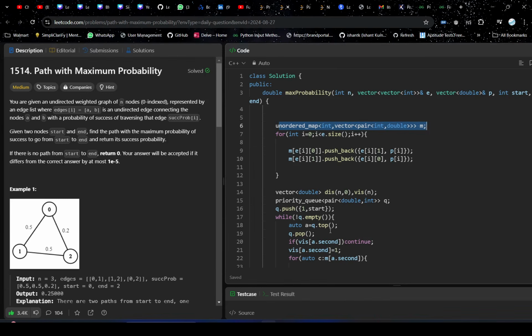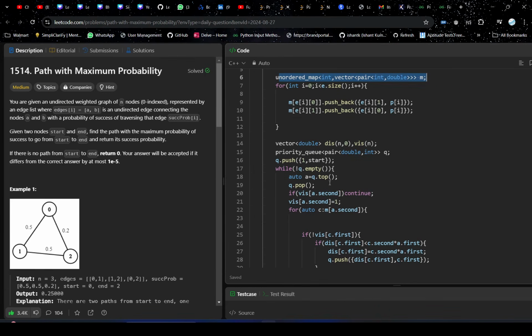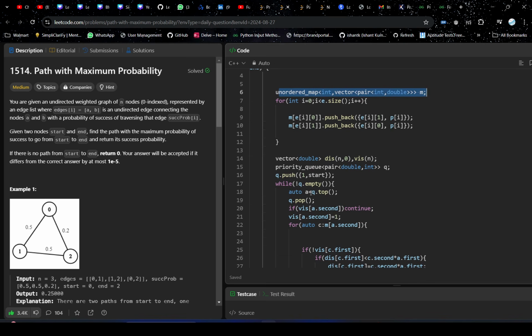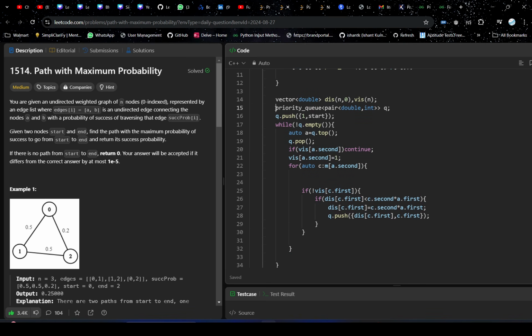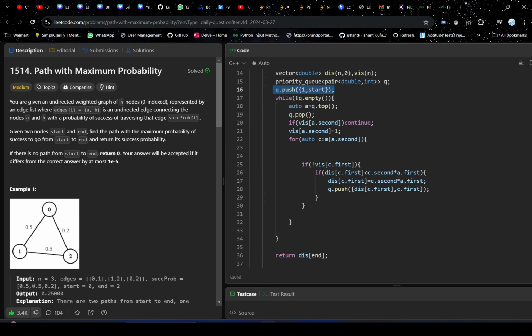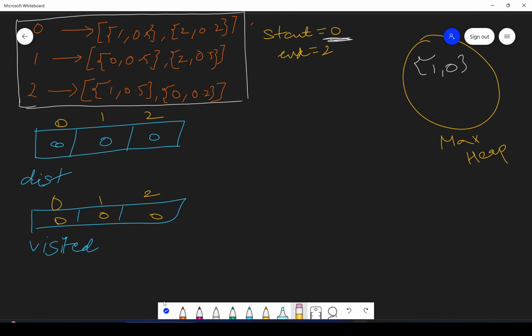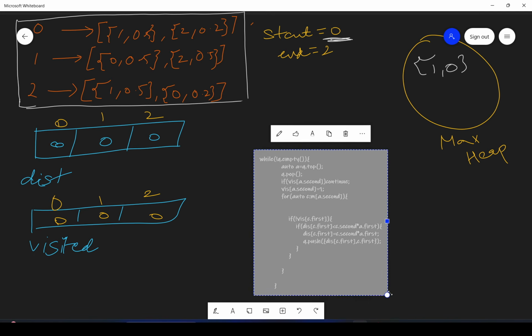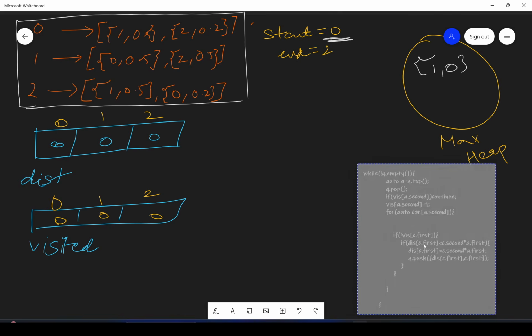So I will also do one thing. I'll also copy this code, right? See, initially we have taken this max heap and we have added this initial pair here. I'll take this code so that you can also understand as we dry run. I'll just keep this code here. I'll just make it bigger.